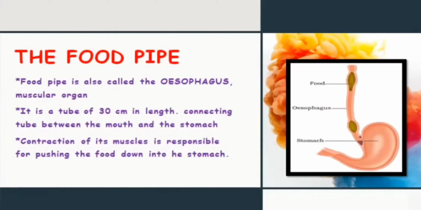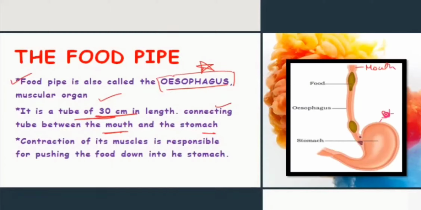Now let's revise the things we have discussed about the food pipe. The food pipe is also called the esophagus. Very important point: it is a muscular organ, and it is 30 centimeters in length, just like the size of a scale. It is a connecting tube between the mouth and the stomach. Here is the mouth, and from the other end it connects with the stomach.